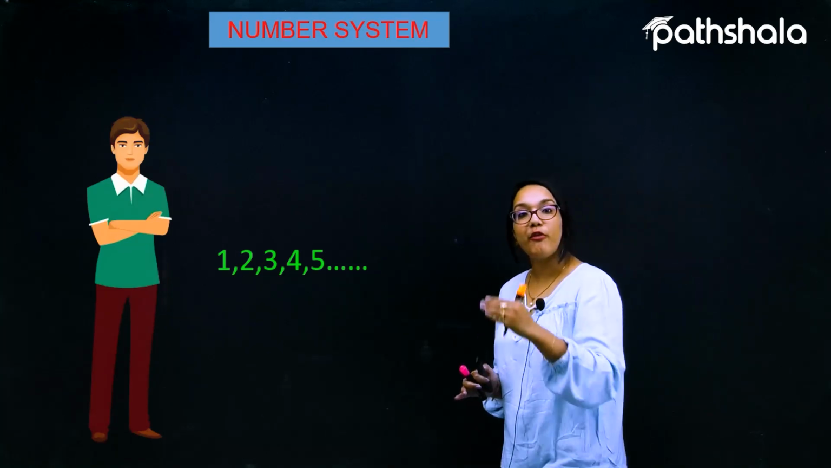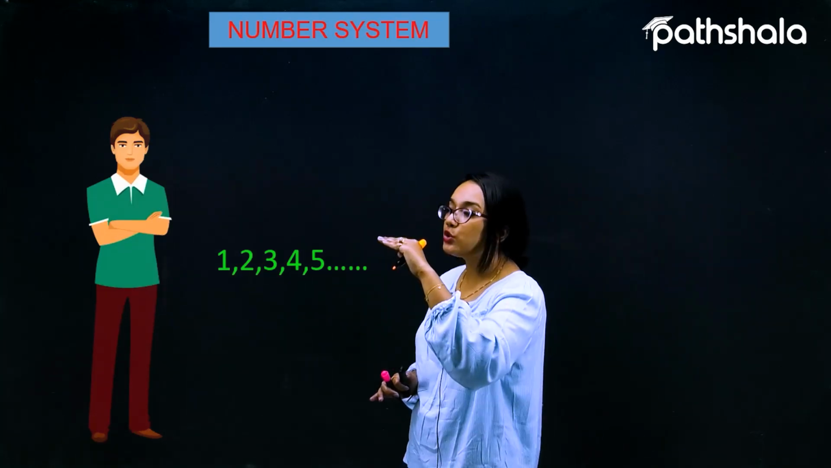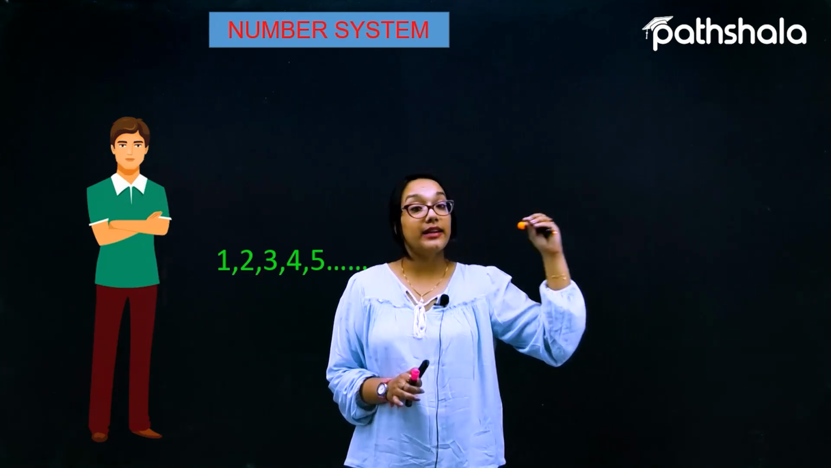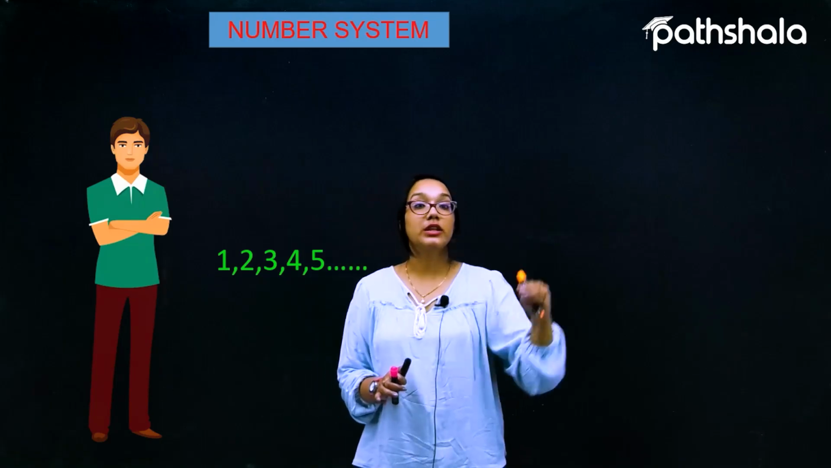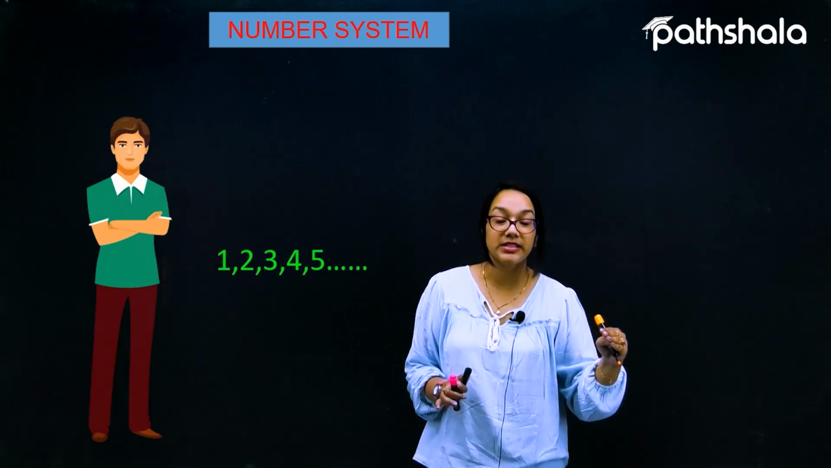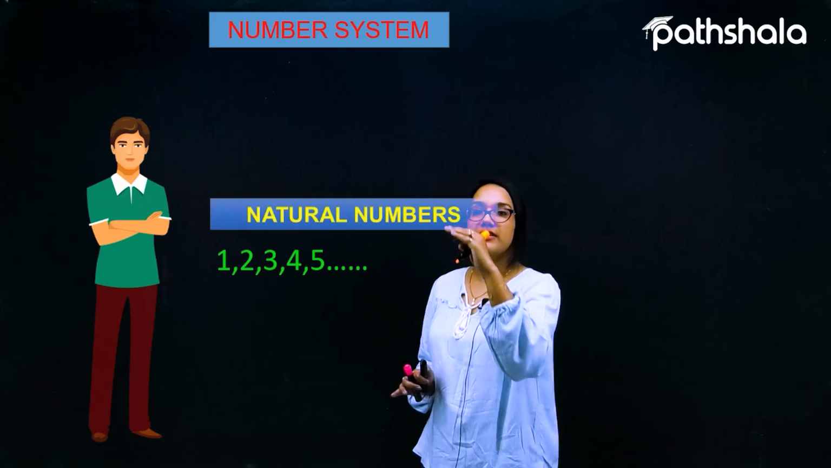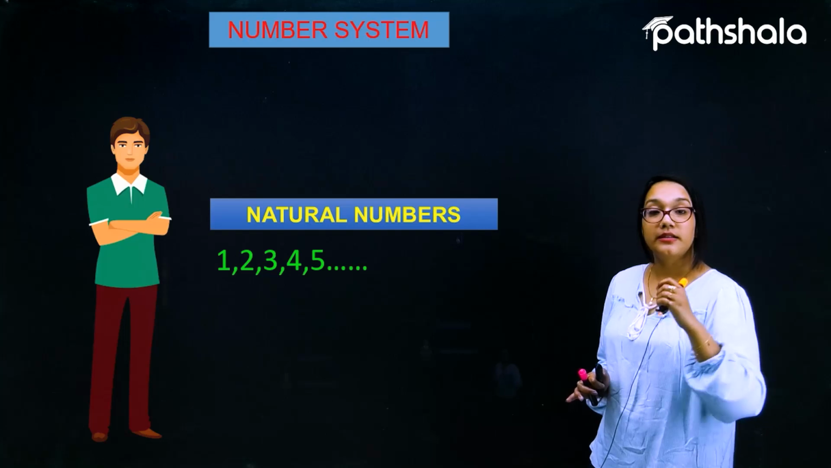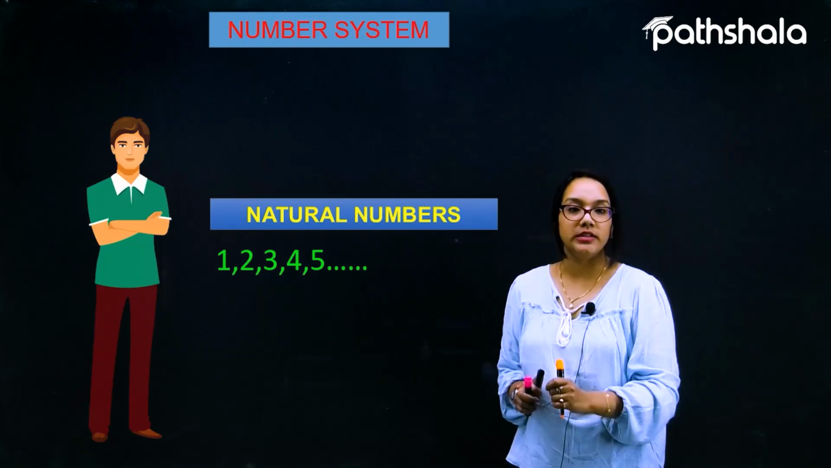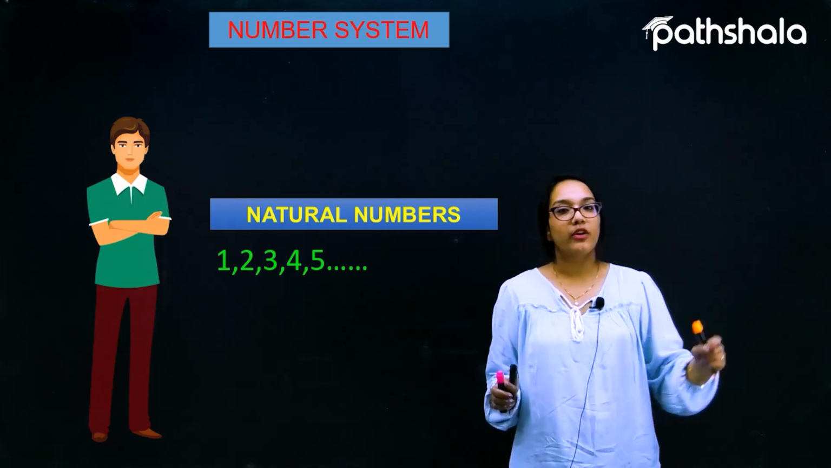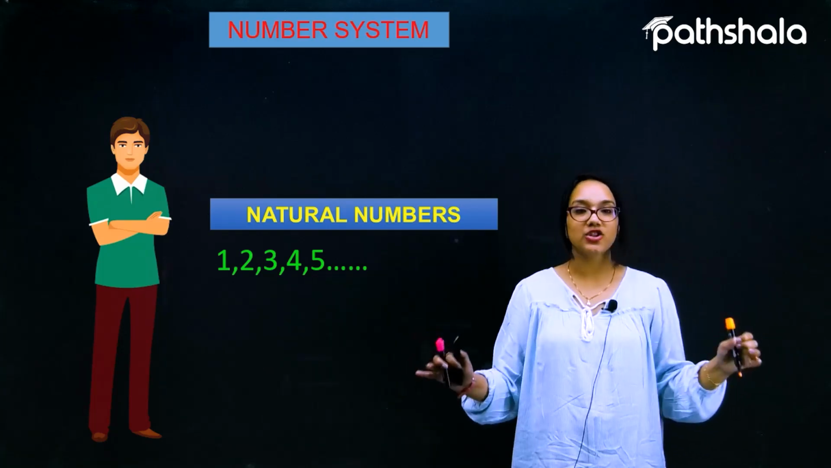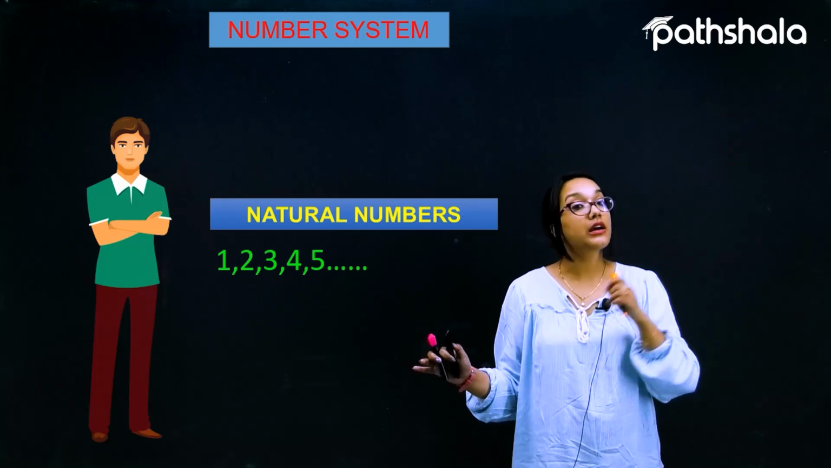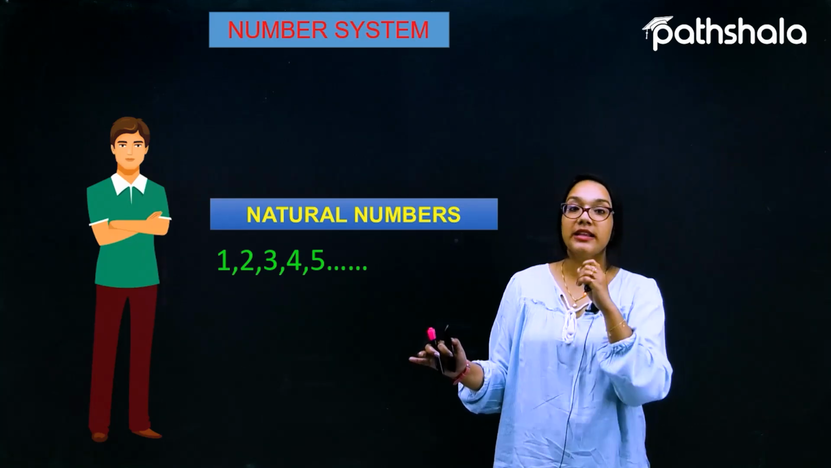So such numbers, like 1, 2, 3, 4, 5, 6, 7, 8, 9 and so on, are called the counting numbers or the naturally existing numbers, and such numbers are called the natural numbers. So what is the meaning of natural numbers? The numbers that start with 1, 2, 3, 4, 5 and so on, which are also called naturally existing numbers and counting numbers, are called the natural numbers.